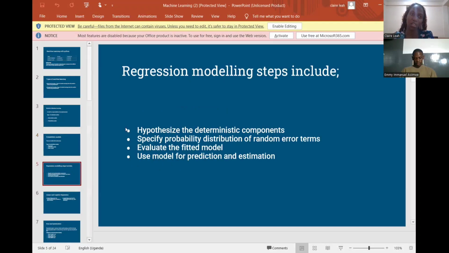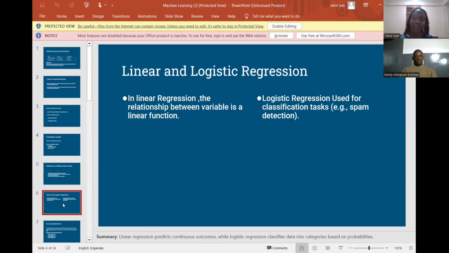Another slide. Here we have the regression modeling steps: hypothesize the deterministic component, specify the probability distribution of the random error term, evaluate the fitted model, and use the model for prediction and estimation. Those are self-explanatory. I know you can understand that. Then we have the linear and logistic regression. In linear regression, the relationship between the variables is a linear function, and logistic regression is used for classification tasks like spam detection, like email spam.